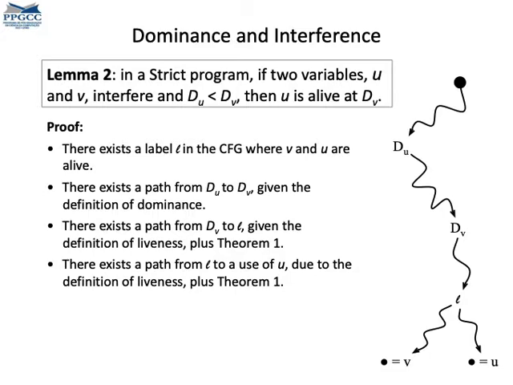We know that there is a common point, call it L, where both variables are alive. We know that there must be a path from du to dv, where du is the definition point of variable u, and dv similarly is the definition point of variable v, as that comes from the definition of dominance. Anyways, we know that there must be a path from dv to L, from Theorem 1, which we had already seen. And finally, we know that there must be a path from L to some use of u. This also comes from Theorem 1.